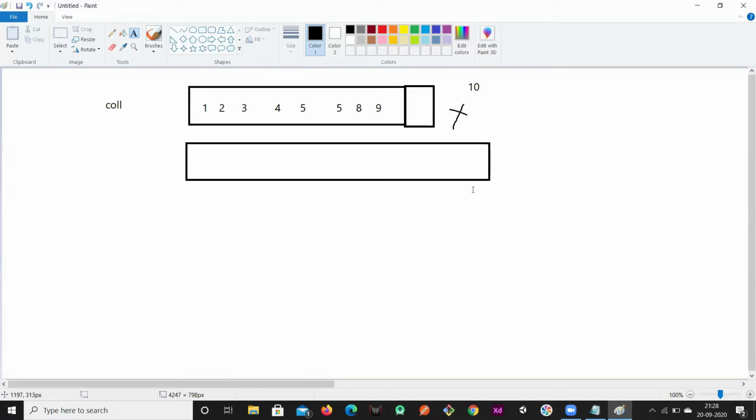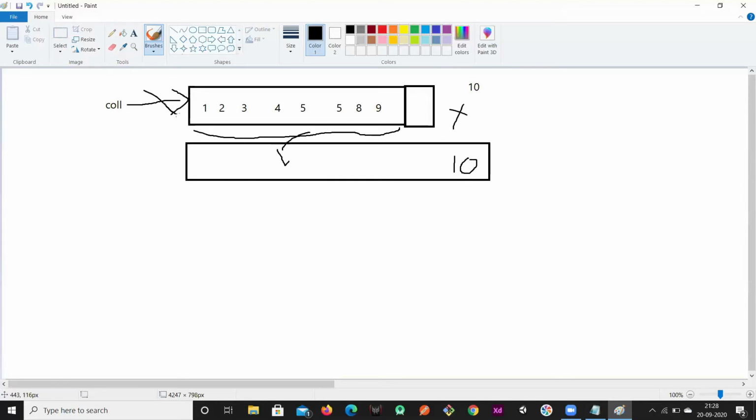Then it's going to copy all the elements that are there in this collection into the new collection, and in the extra space it's going to place this extra element, that is 10.